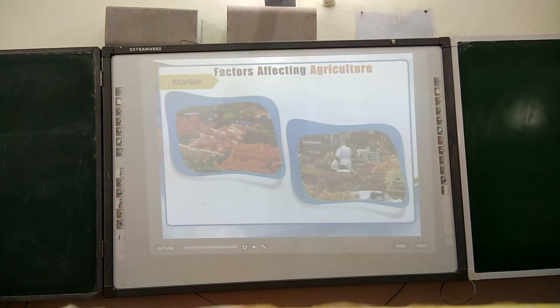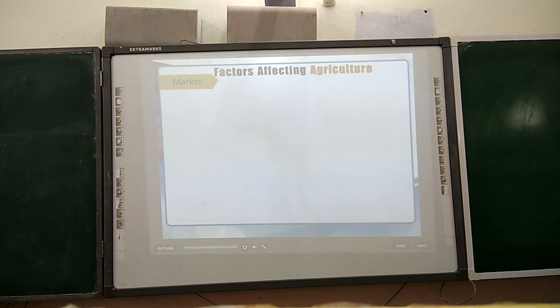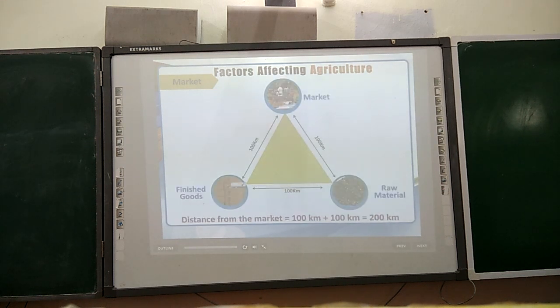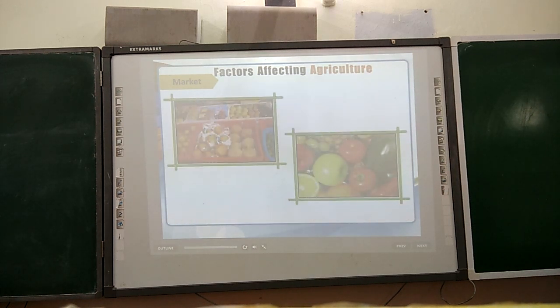Market is another important economic factor in agriculture. Markets are basically the customer who buys farm produce. The distance from the market determines the cost of transportation. Therefore, perishable crops such as soft fruits are grown near the market areas.